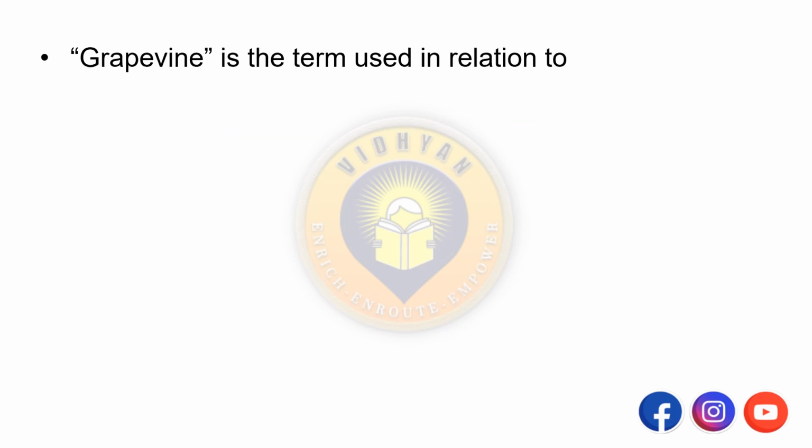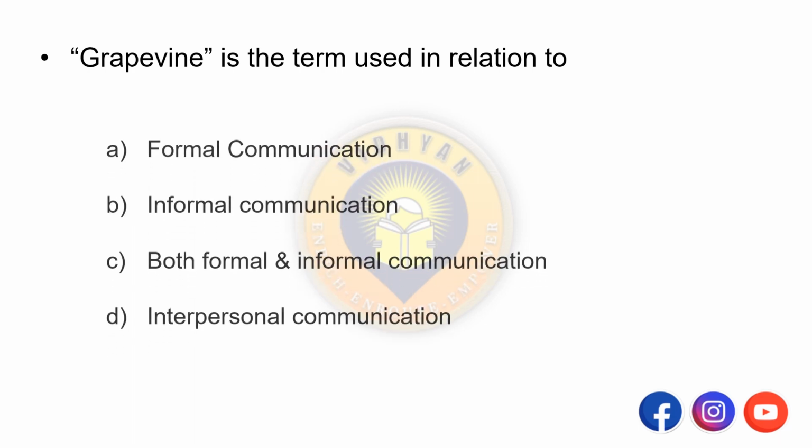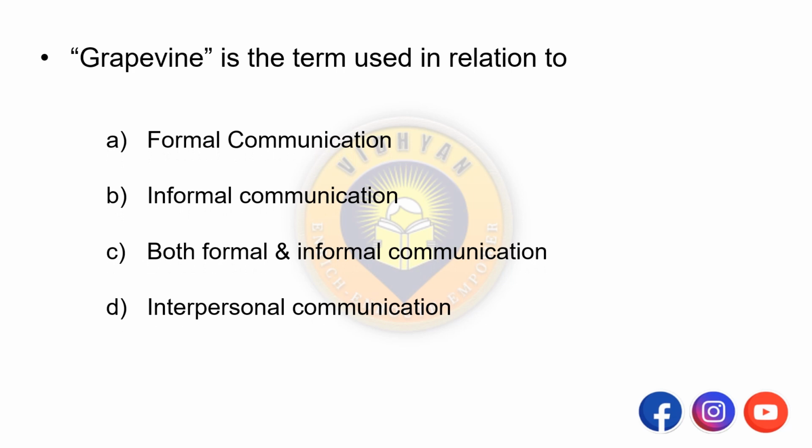Grapevine is the term used in relation to A. Formal communication, B. Informal communication, C. Both formal and informal communication, D. Interpersonal communication. So the answer is informal communication, B. Informal communication means the people within the organization communicate at the personal level.